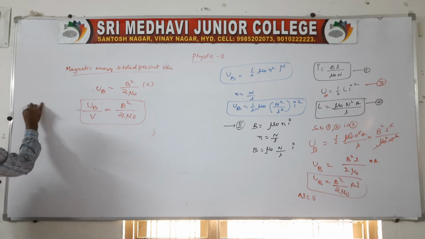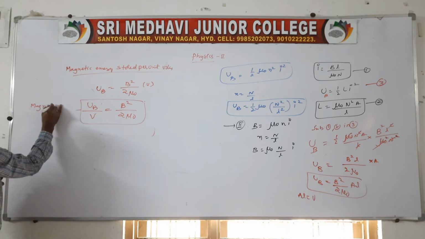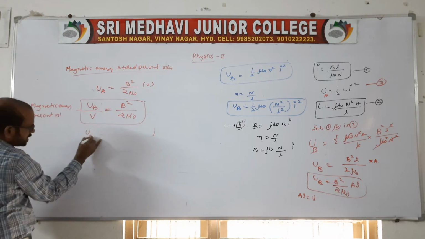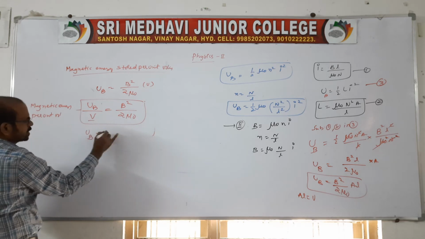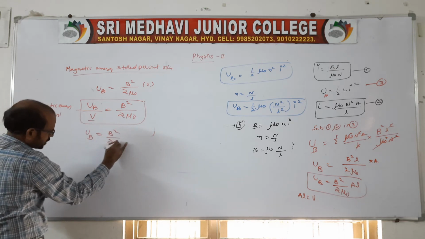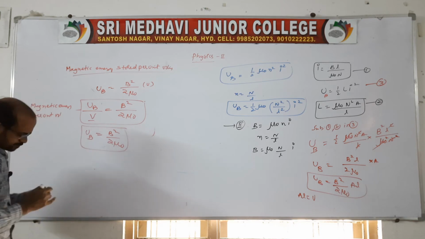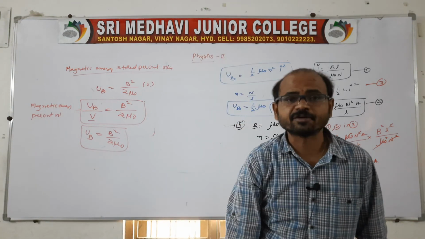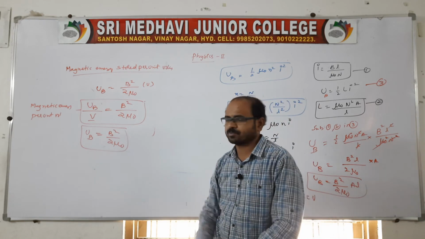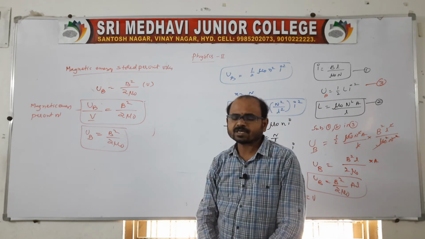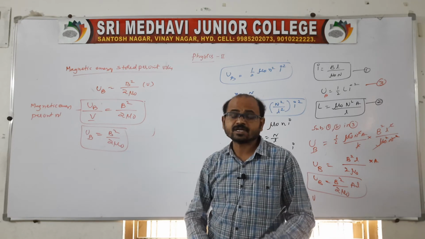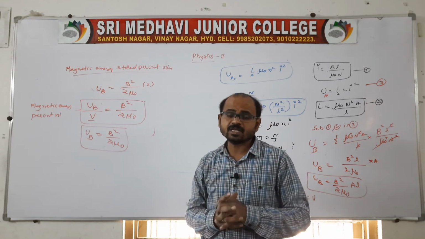This is the magnetic energy per unit volume. So UB per unit volume is B square by 2 mu naught, which is very important, because it comes again in electromagnetic waves. There again we will use this formula, because the energy is distributed in both electric and magnetic fields, so that it is equally shared in an electromagnetic wave.